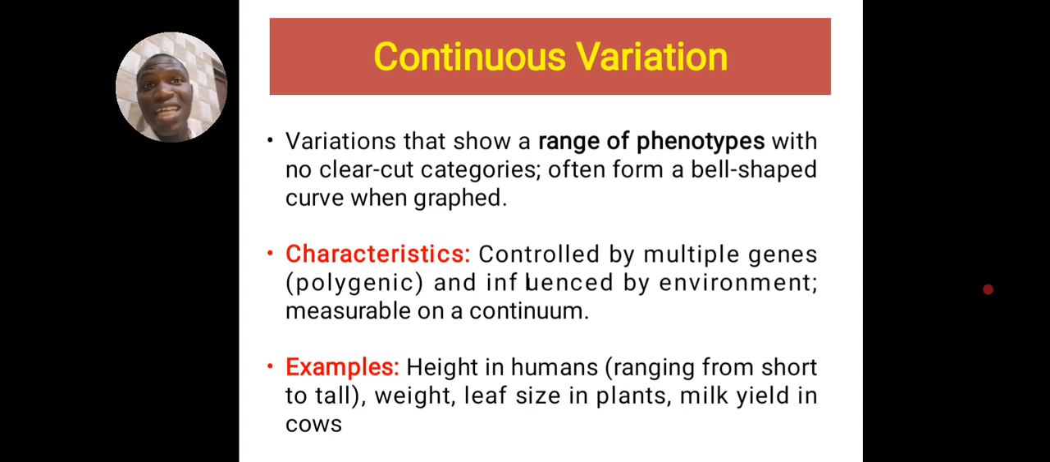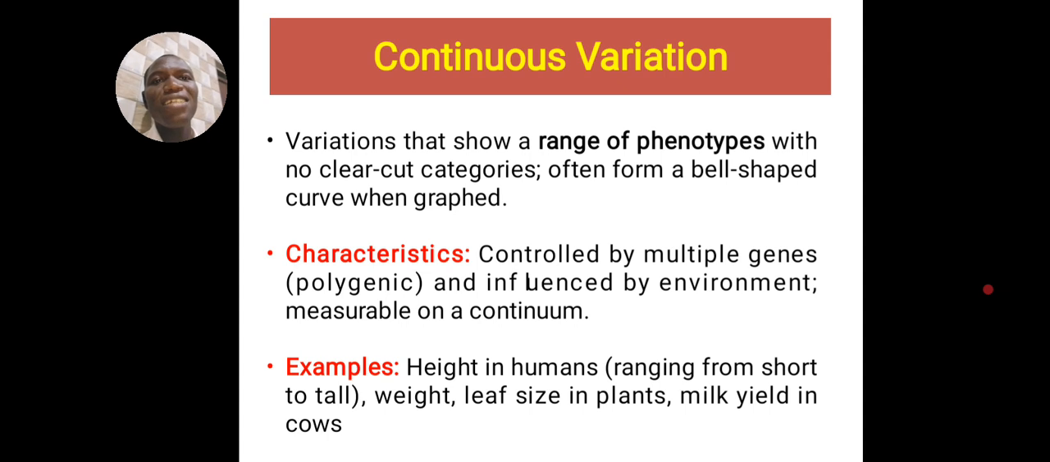Weight varies. One person may be 78 kilo, another one 79 kilo, another one 80 kilo, 81 kilo, 90 kilo. You see, it's continuous. You cannot say either you are 70 or you are 100. So that is an example of continuous variation.